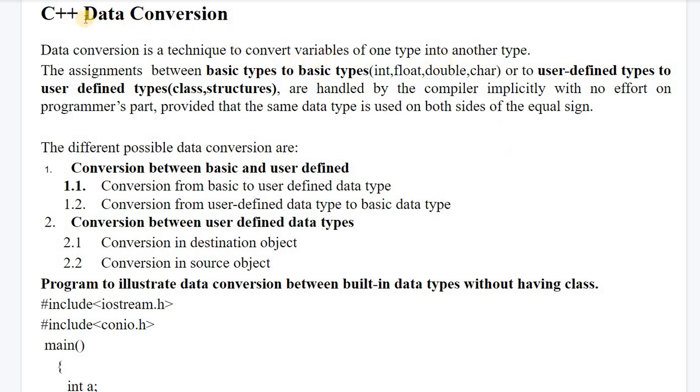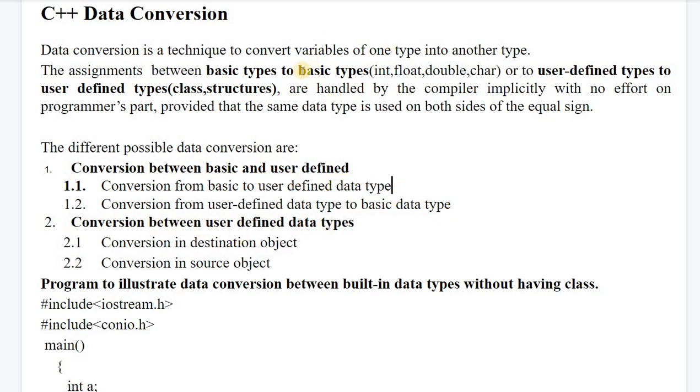In C++, data conversion can be possible between basic data type to user-defined data type and vice versa, that is user-defined data type to basic data type. Or the second type of conversion can be user-defined data type to user-defined data type, meaning on both sides of your assignment operator you have objects. We'll be learning each with the help of examples. The most important conversions are these two types. Through these you will be able to learn about conversion functions and the casting operator function. So these two are the important ones.